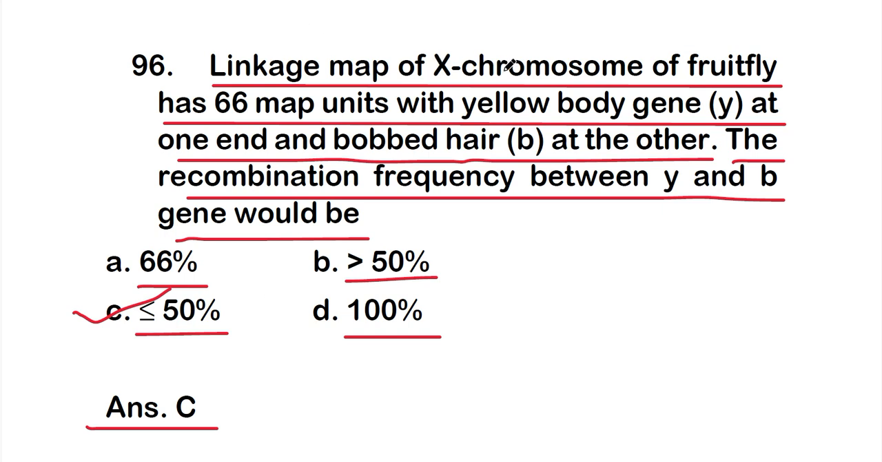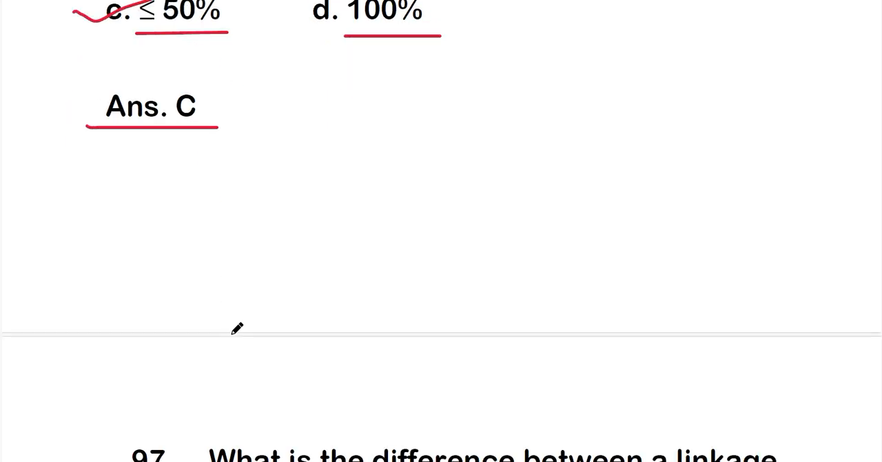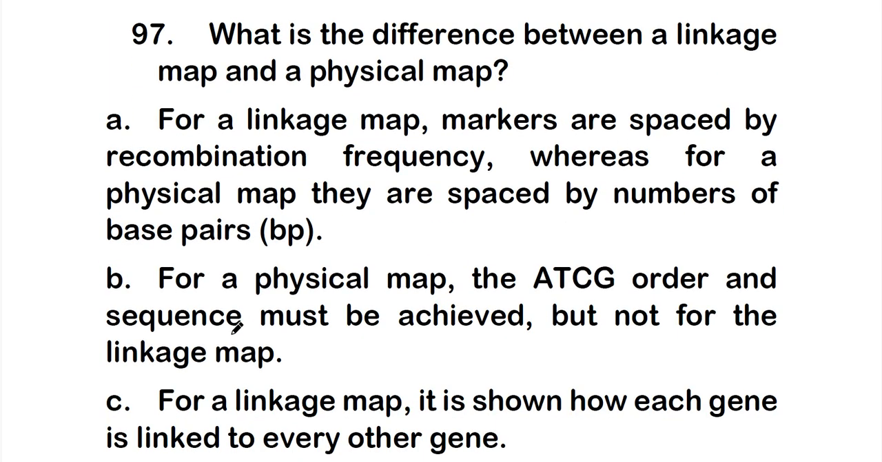So linkage map of X chromosome of fruit fly has 66 map unit with yellow body gene at one end and bobbed hair at the other. So the recombination frequency between Y and B gene would be less than equals to 50%. Okay, so let's move on to question number 97.